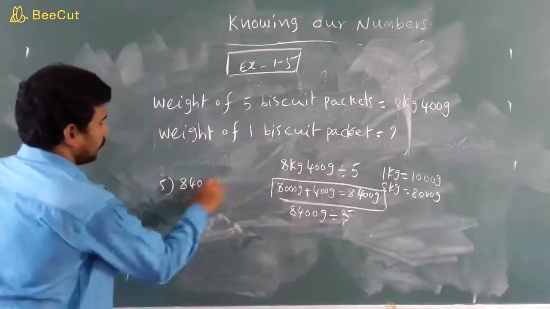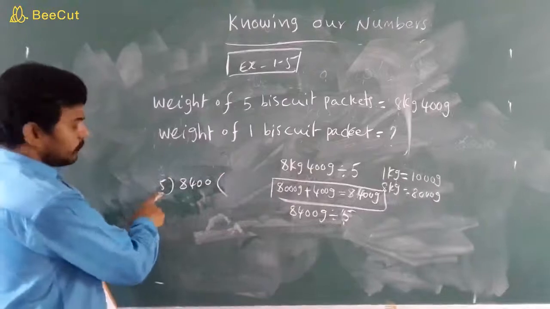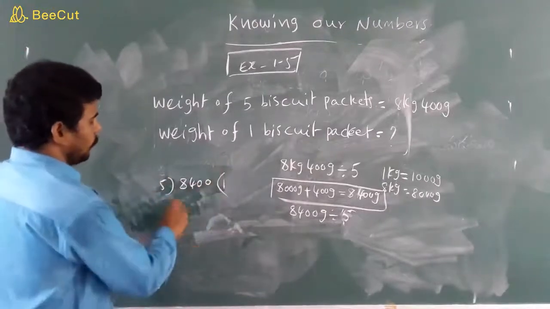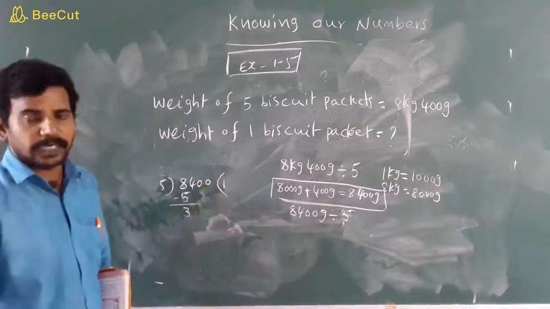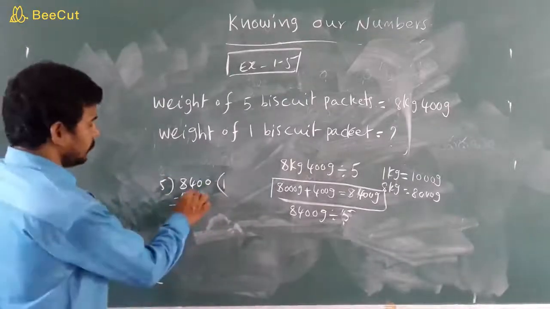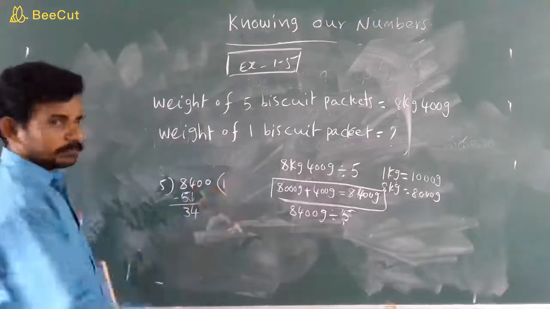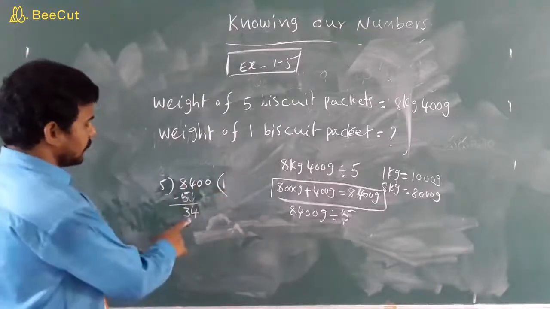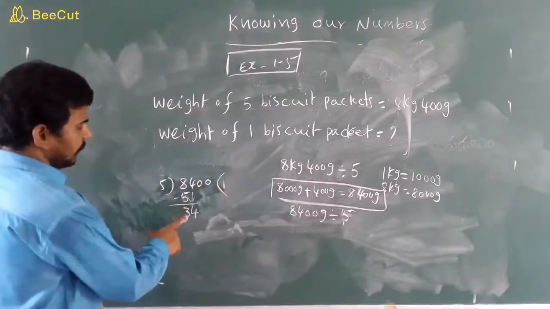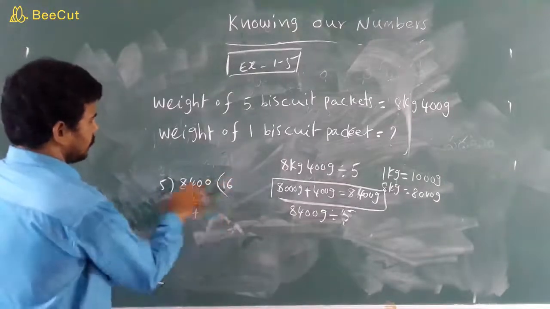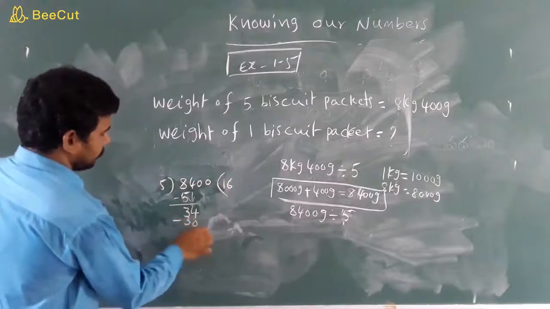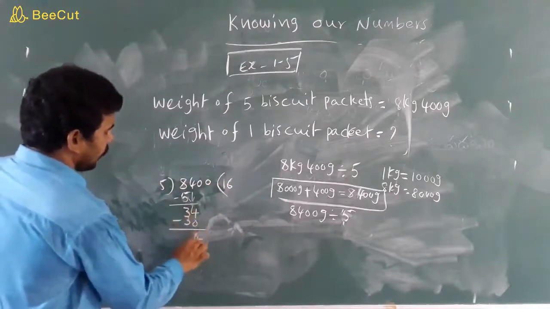8400 divided by 5. So take 5 in 8, one time divisible. 5. 8 minus 5, how much children? 3. So bring down 4. So this is the 34. In 34, 5 how many? 6 times. 6 5 are 30. 34 minus 30, 4.